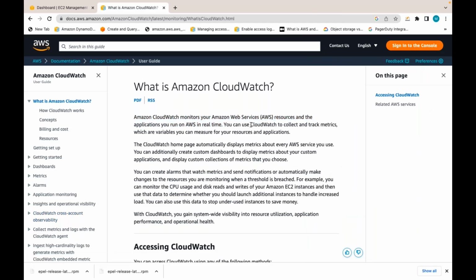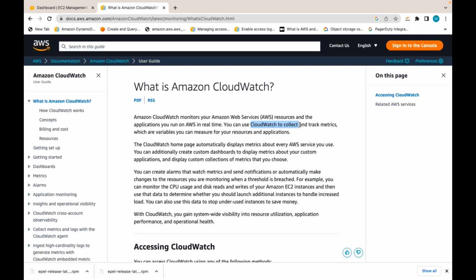CloudWatch will collect and track the metrics. Metrics are nothing but some kind of data about your hardware. That can be compute data, that can be memory data, that can be storage data. I mean to say disk information, CPU information, memory information, your load balancer requests, how many requests are going to your load balancer, such types of metrics. So CloudWatch will collect metrics like CPU metric, memory metric, disk metric, network metrics, like that. CloudWatch can collect the metrics and we can track the metrics, right?